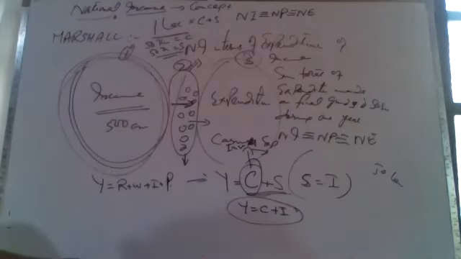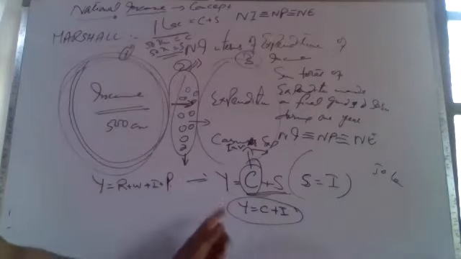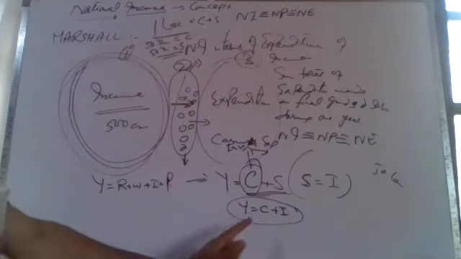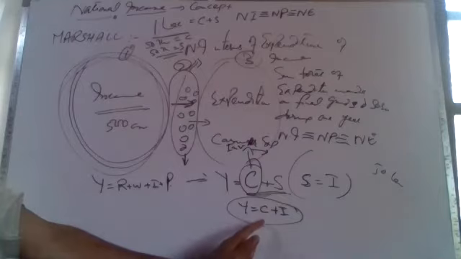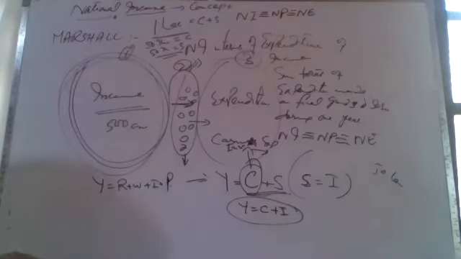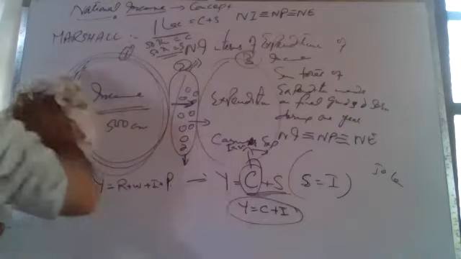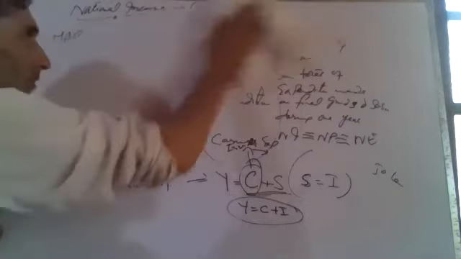So on the basis of expenditure concept, national income is sum total of expenditure made on final goods and services by all the individuals during a period of 1 year. According to this concept, national income is sum total of consumption expenditure and investment expenditure. So these are the three versions of national income.